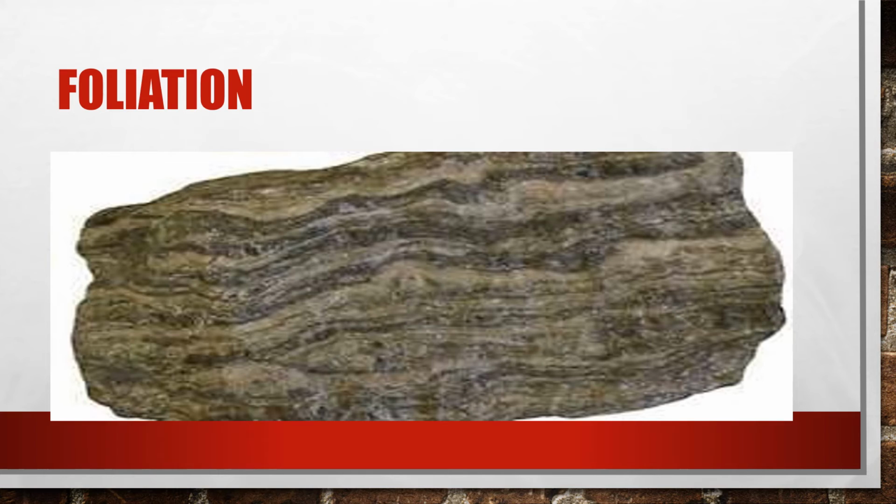The word foliation is from the Latin word folium, meaning sheet or leaf of a paper. So when we go through the layers of the rock, it can be as thin as a paper sheet or it can be thick, in meters. Gneiss is a foliated metamorphic rock.